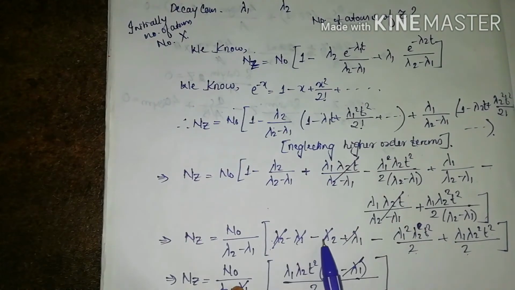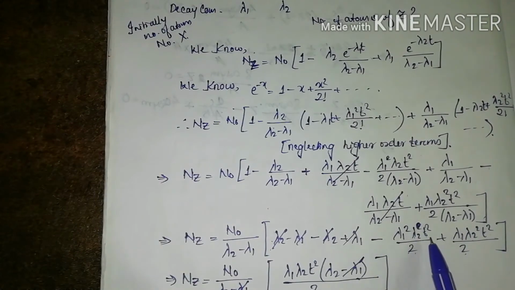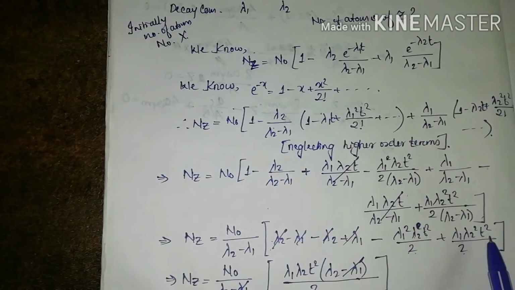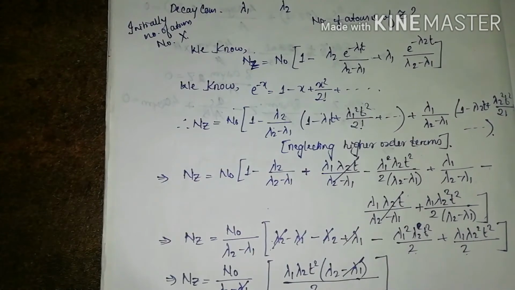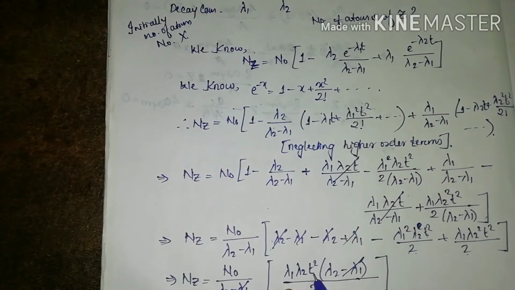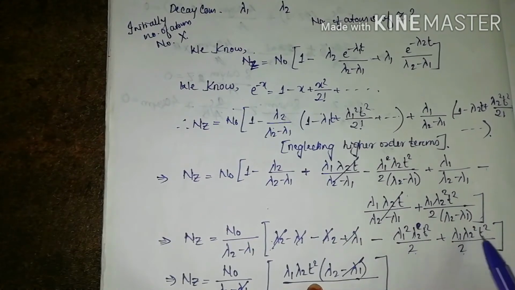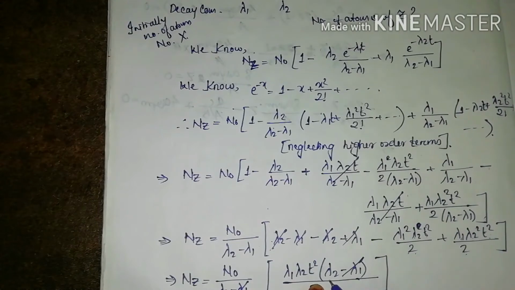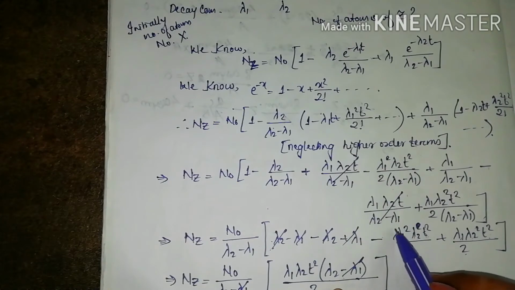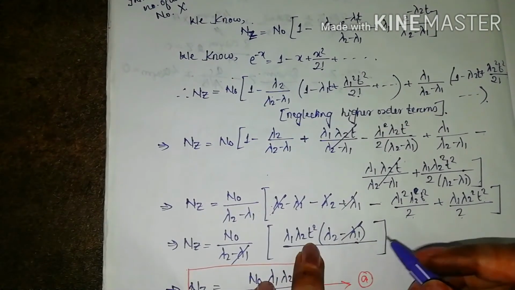Now you will see this lambda 2 gets cancelled, lambda 1 gets cancelled, and finally you will have minus lambda 1 square lambda 2 t square by 2 plus lambda 1 lambda 2 square t square by 2. And now this 2 is as it is. Now from the numerator, if I take lambda 1 lambda 2 t square common, what will you have? From here you will get just lambda 2, and this minus sign is coming here. Here it is lambda 1 square, so only lambda 1 will be here. This 2 is as it is in the denominator.